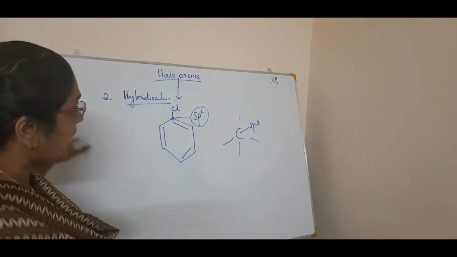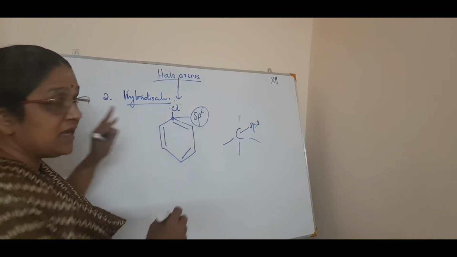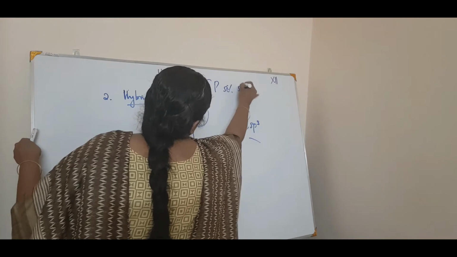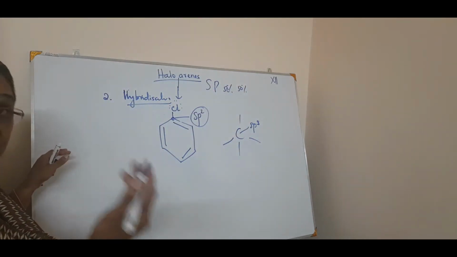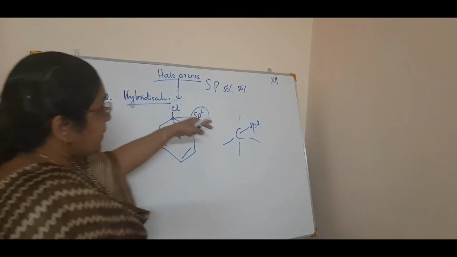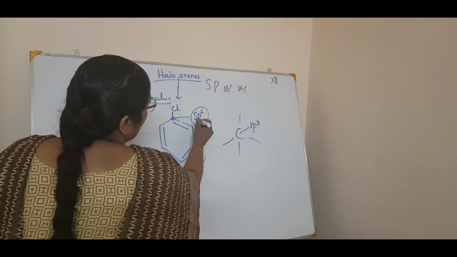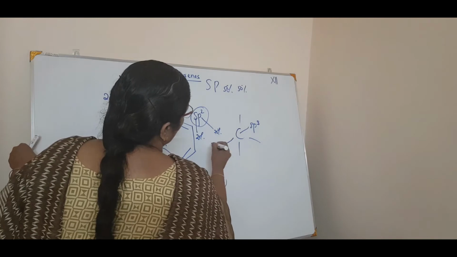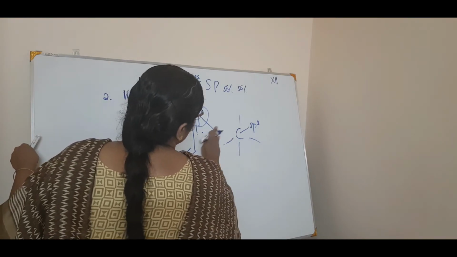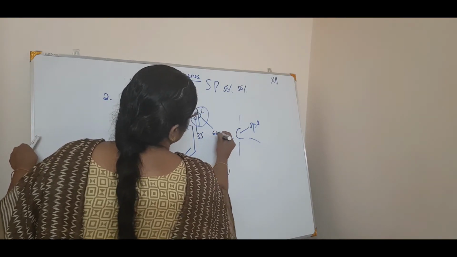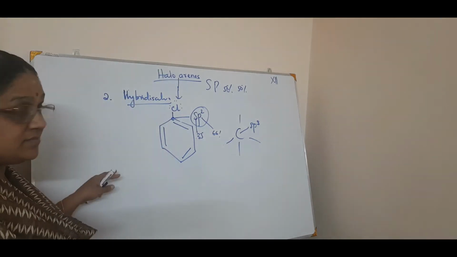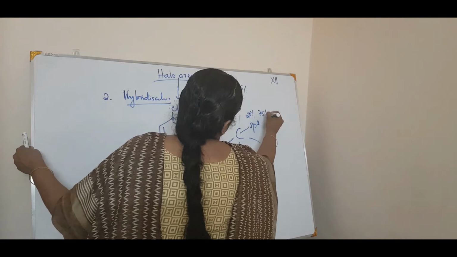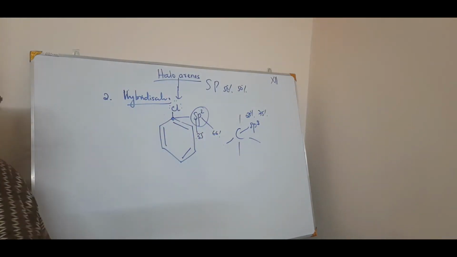For sp hybridization, the s character is 50% and the p character is 50%. But coming to sp2, it is 33% s character and 66% p character. And what about sp3? 25% s character and 75% p character. Correct. This is what we are studying.